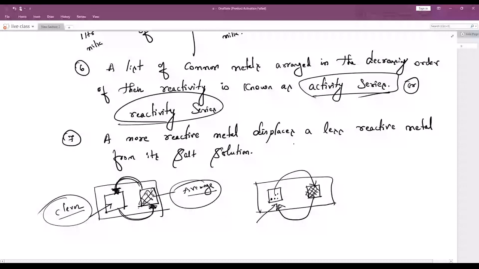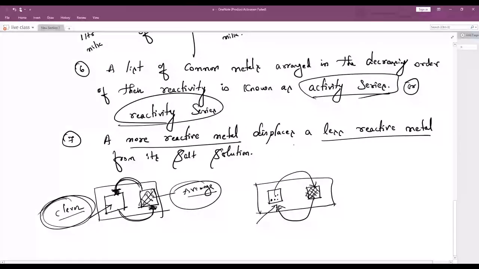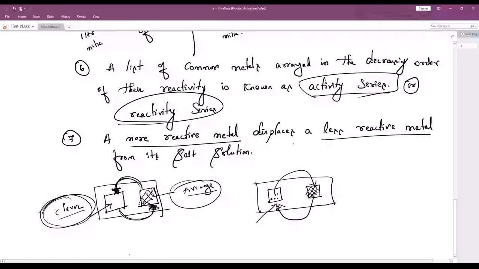So here also a more reactive metal, a very clever student, displaces a less reactive metal. How much he wants to tell, that much only he will tell the answer and give it to him. He won't give all answers. He won't give his complete answer copy to him. Understood? Because he knows if I give all answers, he will become topper. Then why should I make him topper? He's very clever, right? A more reactive metal always displaces a less reactive metal from its solution. Any doubt?